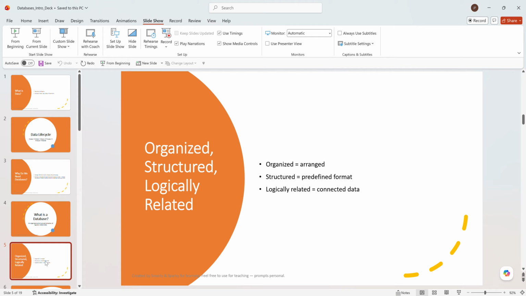What is that called? I forgot now. Structured data and unstructured data. Structured data means it is always in tabular form, like a table, where we have rows and columns. So that is called structured data.